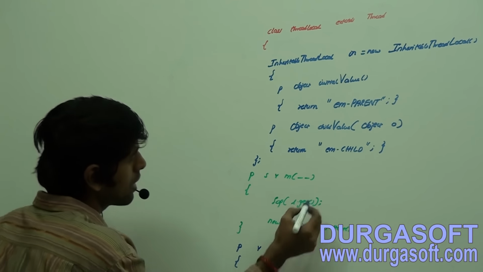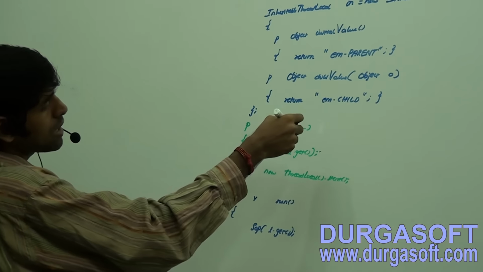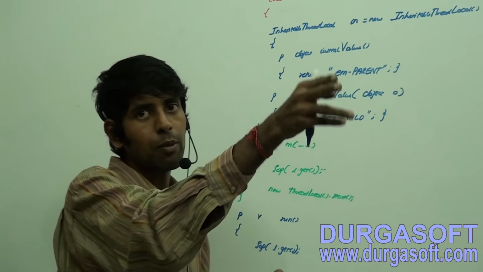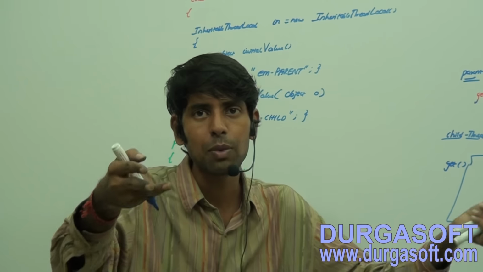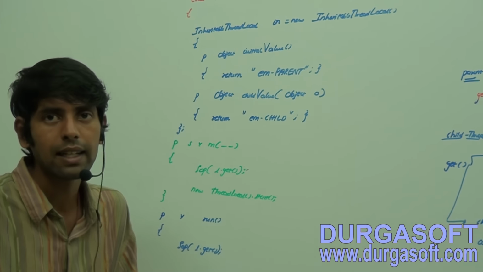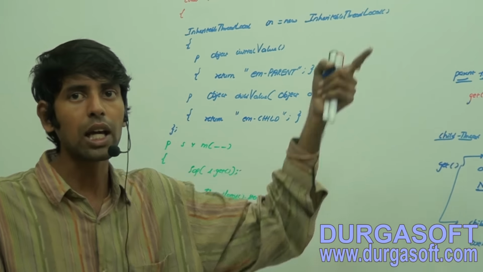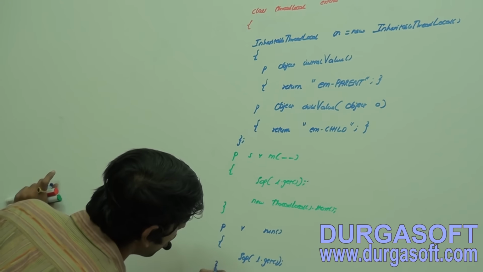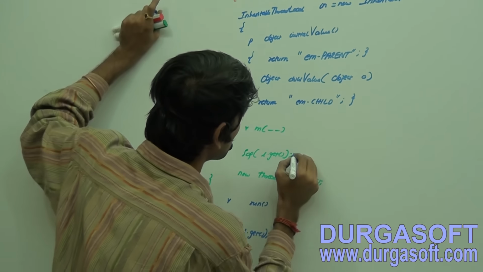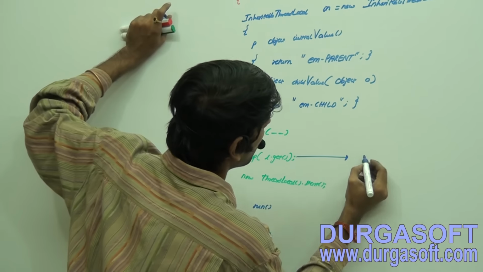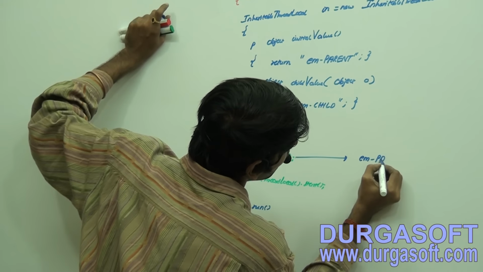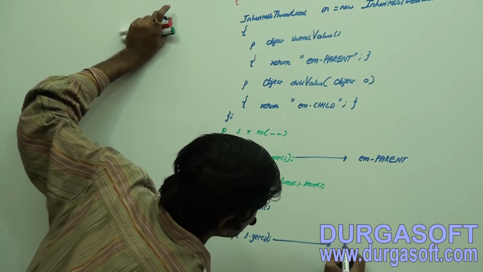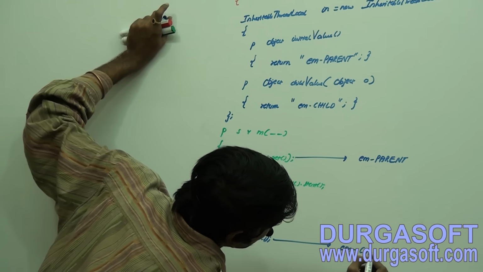Here this child value method has been called indirectly by using the parent thread's initial value as an argument to the child value method. So child value method has been called before I start what? The child thread. Getting that logic? Now you are going to see the proper output. No worries. So what will be the output here? What is the initial value? I'm parent. And what is this one? I'm child.